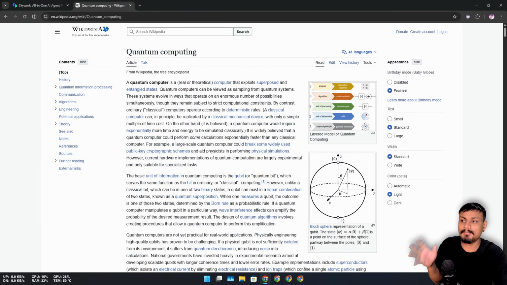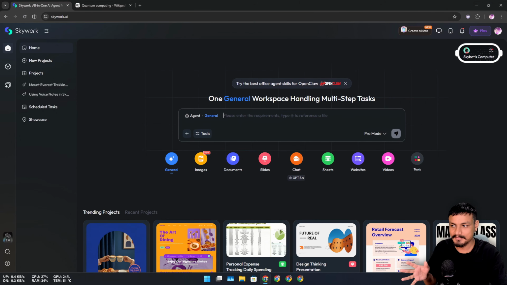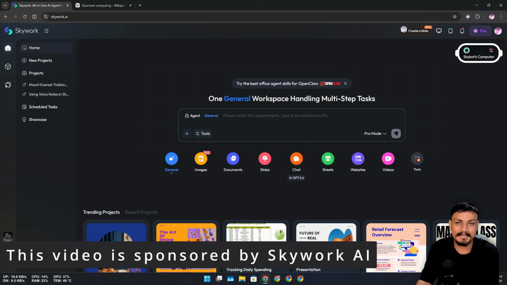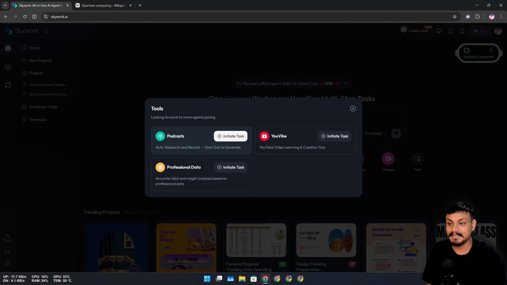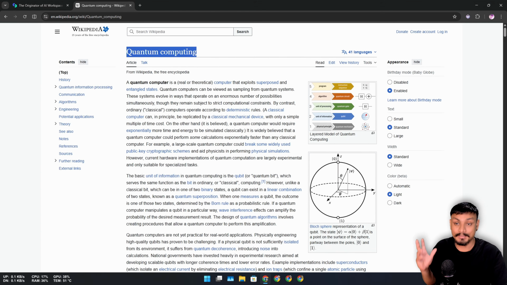So I want to learn about quantum computing, but I don't want to read this. So what I can do is copy the URL of this article, then go to Skywork.ai and ask it to summarize it for me. Or even better, I can ask it to create a podcast for me. So here I'm going to go to tools and then initiate the podcast, and I'm going to give it a prompt with the link, or I can simply ask it to do its own research on quantum computing.